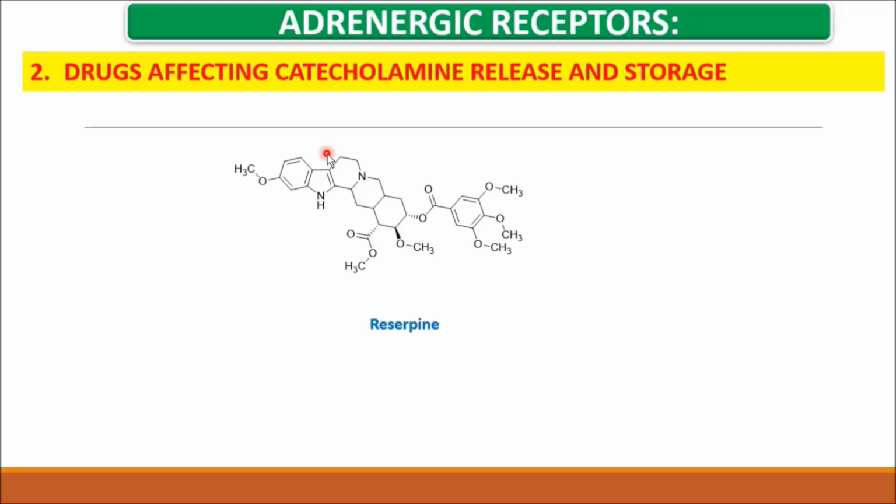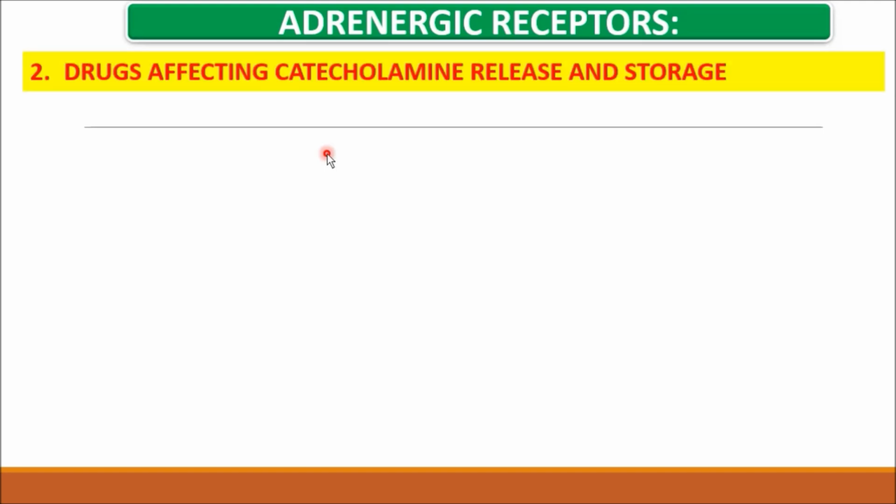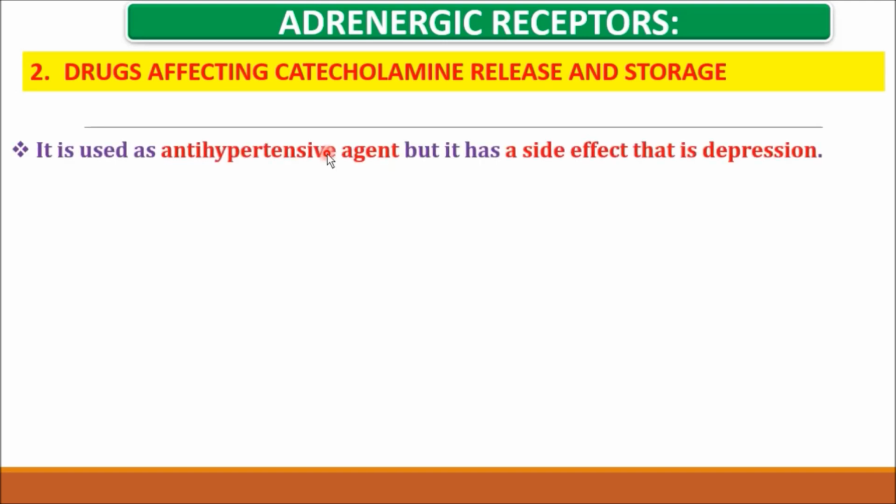So what is the use of this reserpine? Reserpine is going to act on the storage vessel of the neurotransmitter. Let's see the medicinal use and metabolism of this drug. It is an antihypertensive agent, but it has some side effects, as it is going to cause depression.